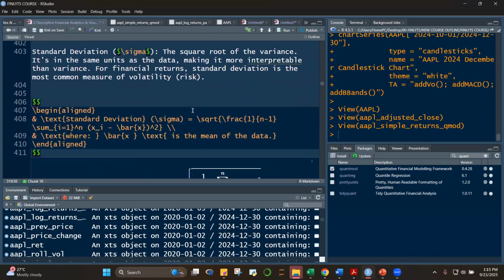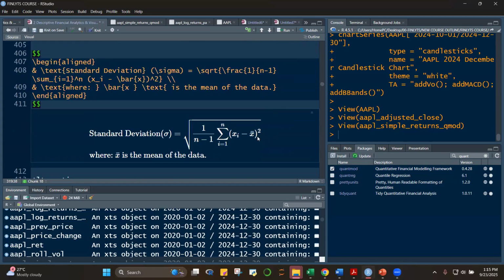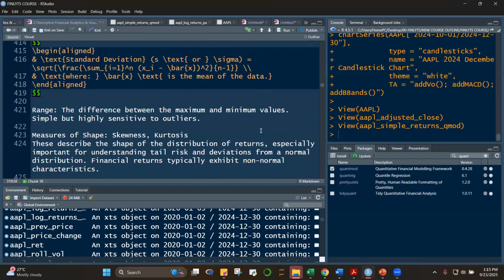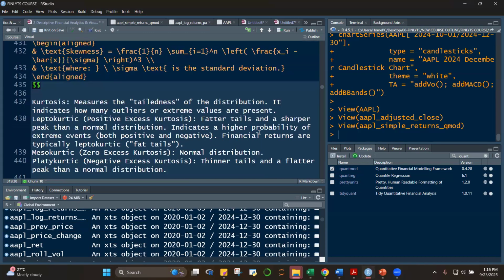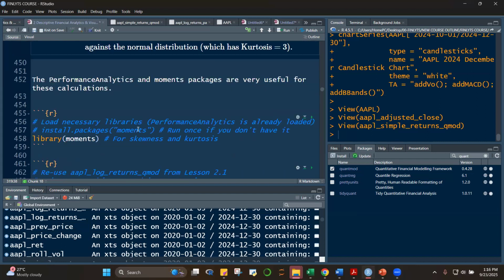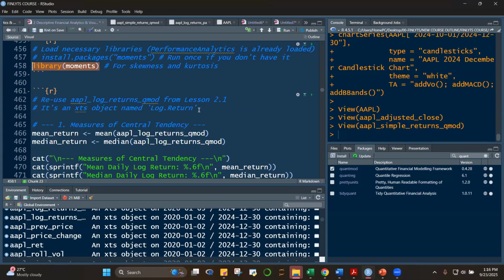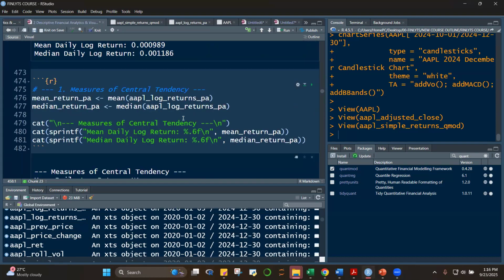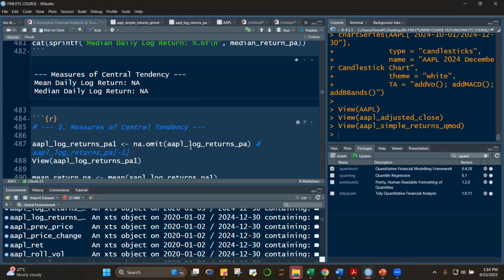Okay, you have here the formula. You can put this in your paper to show the formula for the standard deviation if you feel that you might need to put that there. If you feel that it's not needed, then you should not put that there. The calculation for skewness and kurtosis will be from the Moments library. The others are from basic R: mean, median, standard deviation, variance.